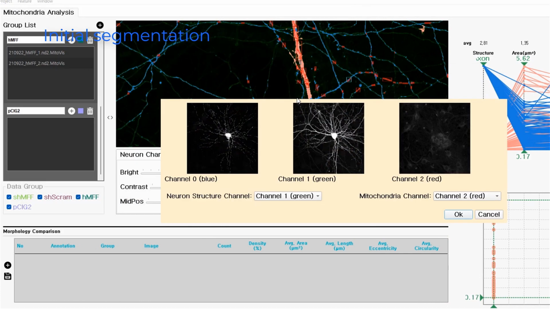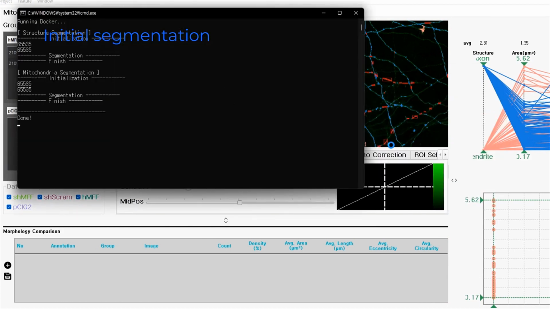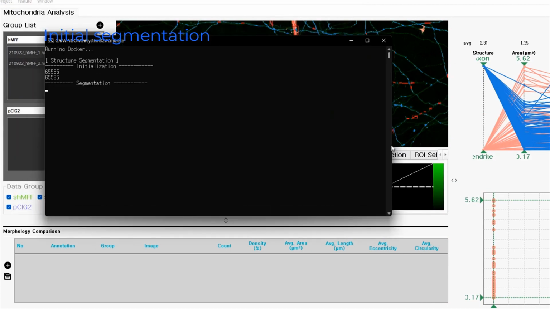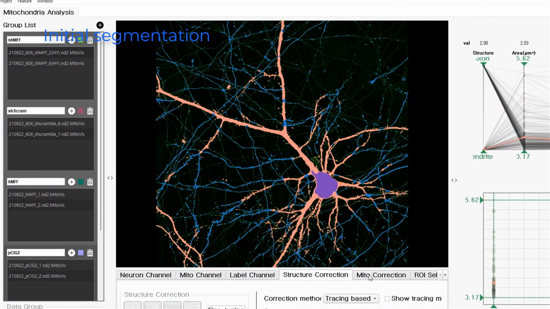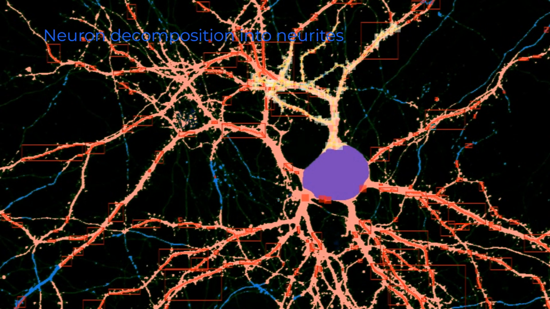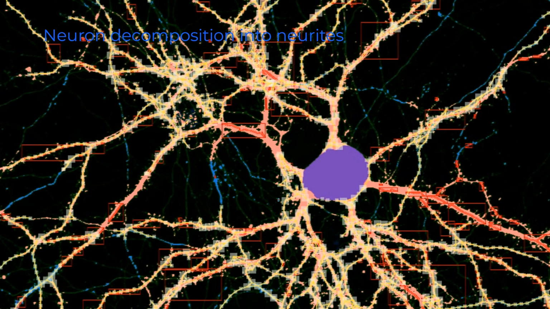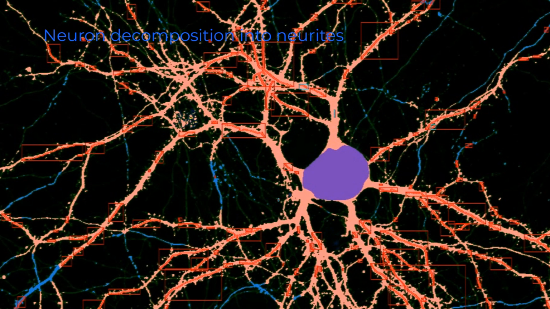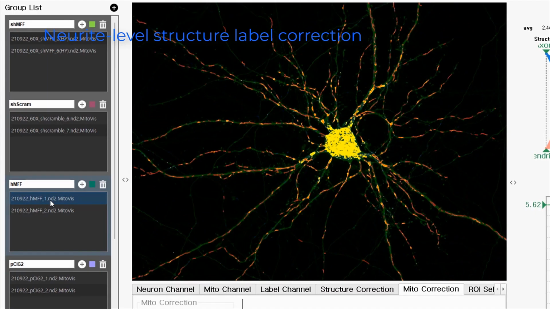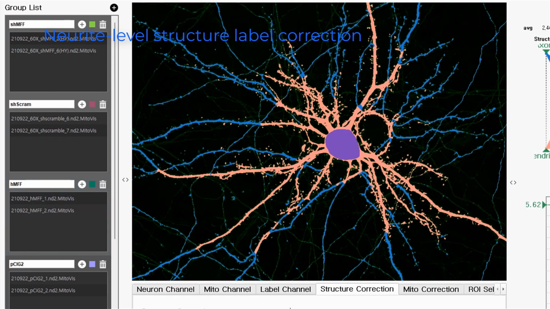Perform initial pixel-level neuron structure segmentation on the input confocal microscopy images using a pre-trained deep neural network model. Decompose a neuron into neurites using a neuron tracing method and generate image patches over the neurites. Assign patch-wise labels from the initial structure segmentation result. Train the patch-level classification model with contrastive loss. Deploy the trained classifier to the data. Update per-neurite labels, and correct label errors using visual guides.